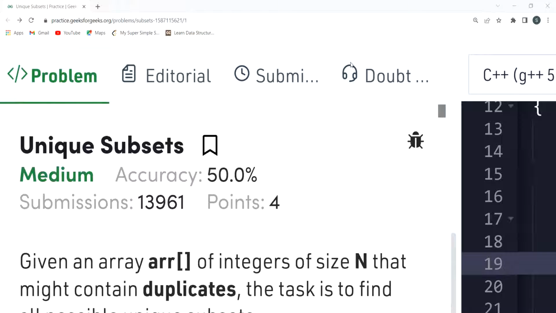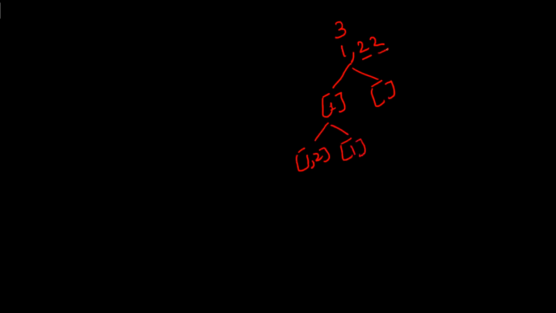Before understanding how we can avoid duplicate subsets, let's understand how to generate all the subsets for a given array. Let's say we are having an array of size 3. These are the array elements. First we can take this 1, or let's say we are not taking this 1. Then comes this 2. Either we are taking this 2 or we are not taking this 2. Then comes this 2. Either we are taking this 2, giving 1, 2, 2, or we are not taking this 2.